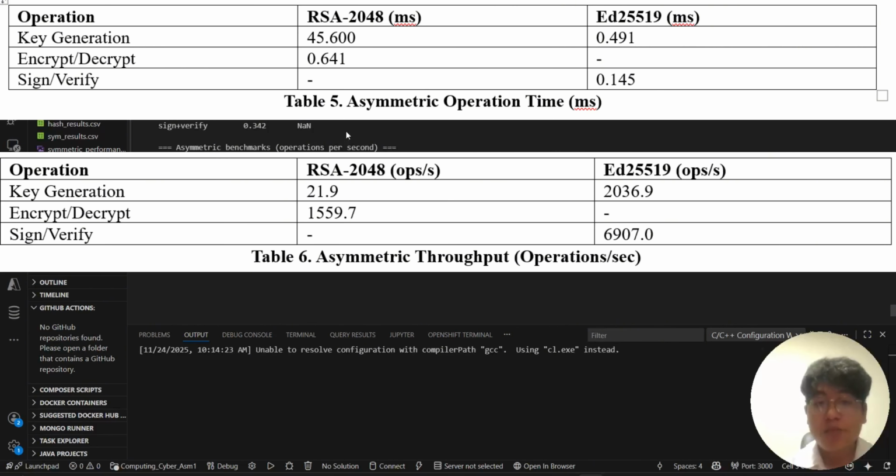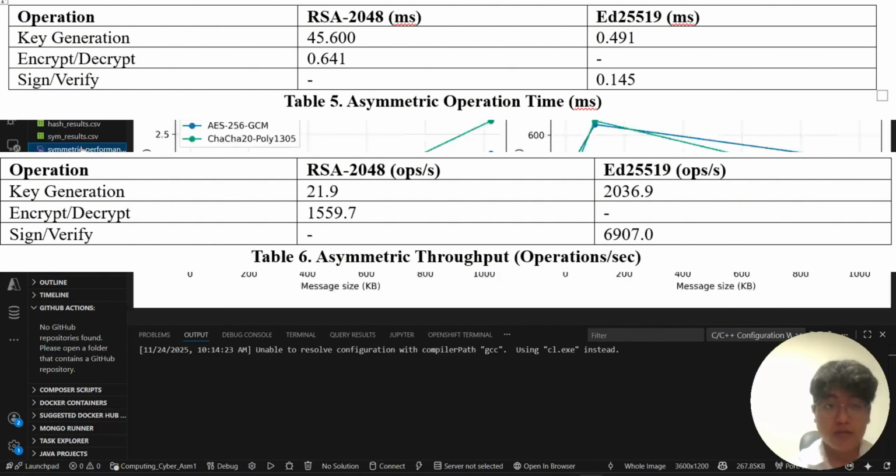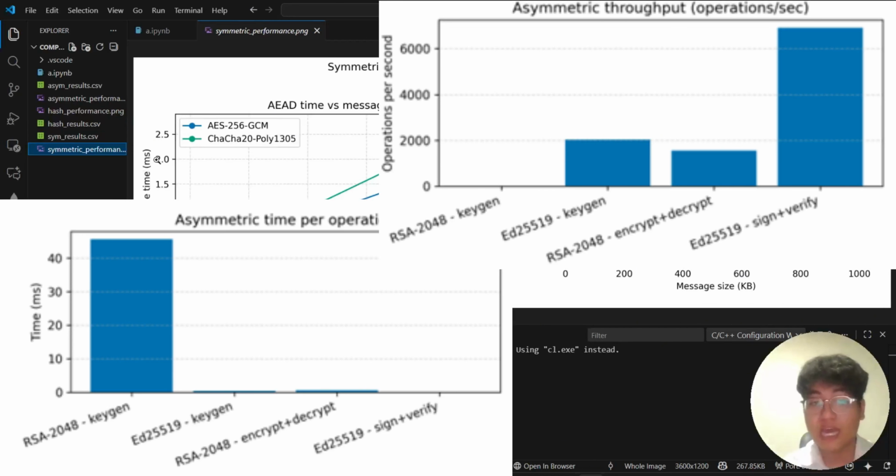The comprehensive results show that Ed25519 is 93 times faster at key generation and 4.4 times faster at signature operations. This performance difference has profound implications. The faster key generation enables frequent key rotation, which is the foundation of forward secrecy, a critical security property that protects past messages even if current keys are compromised.